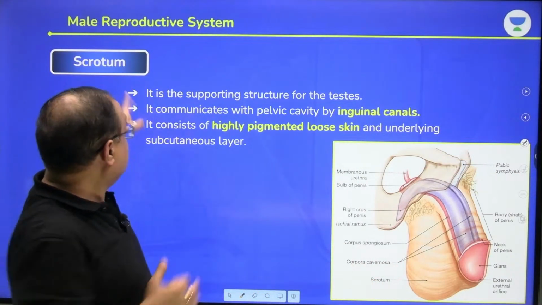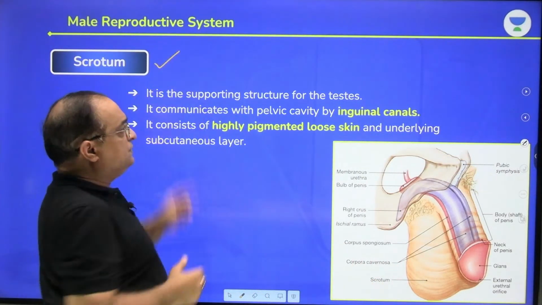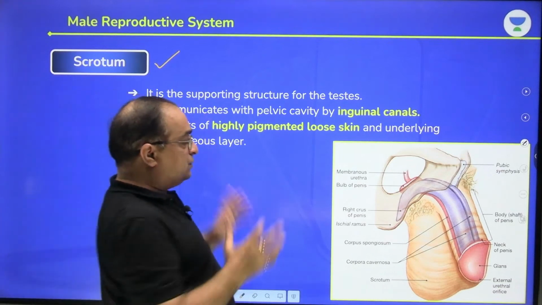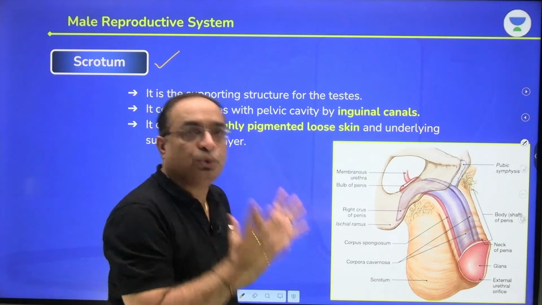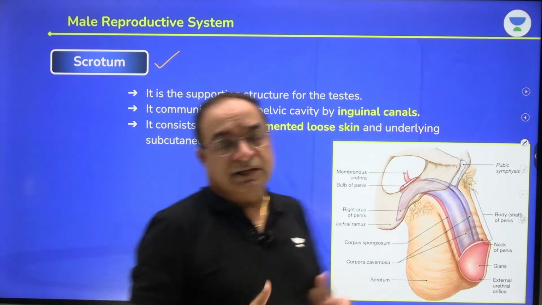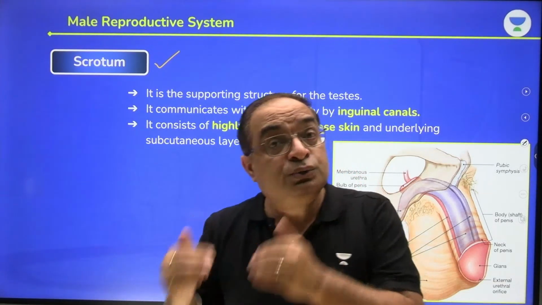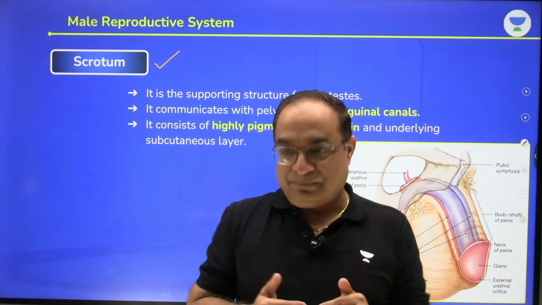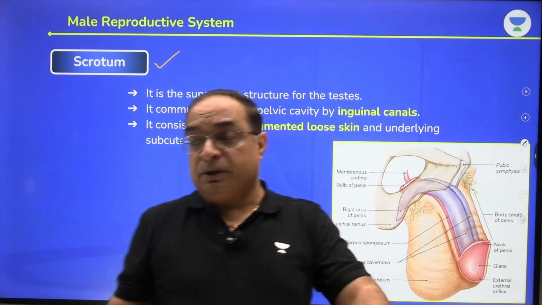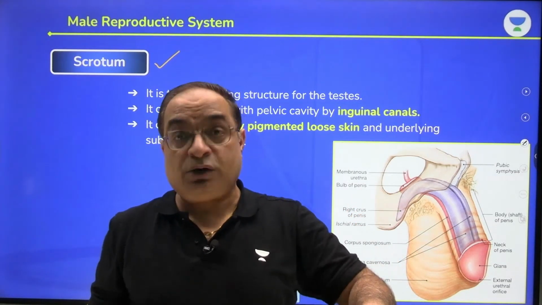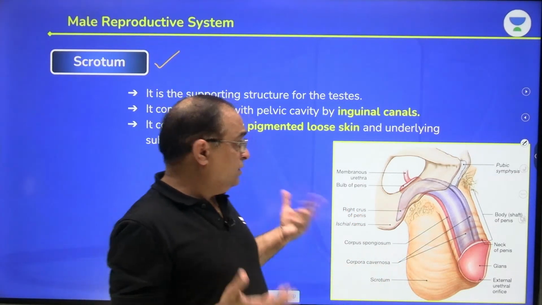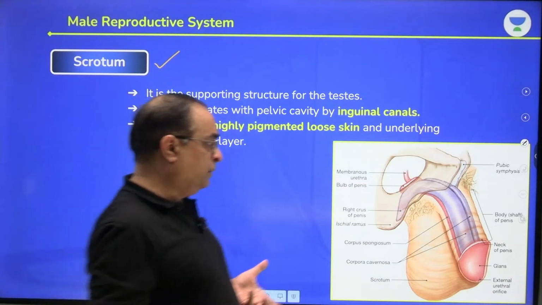Now, we discussed this point, why are testes located in the scrotum? Testes are located in the scrotum because sperm production, maturation, storage and survival of the sperms require 2 to 3 degrees lower temperature, right? It is not only sperm production, Devansh, it is about the storage of the sperms that also requires low temperature. Maturation of the sperms also requires lower temperature.